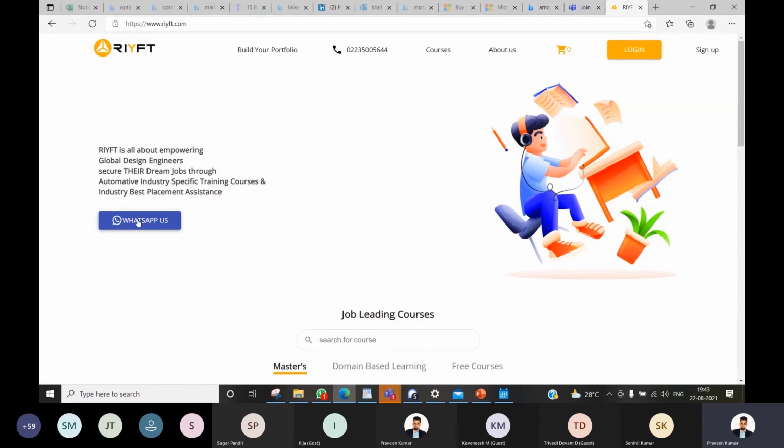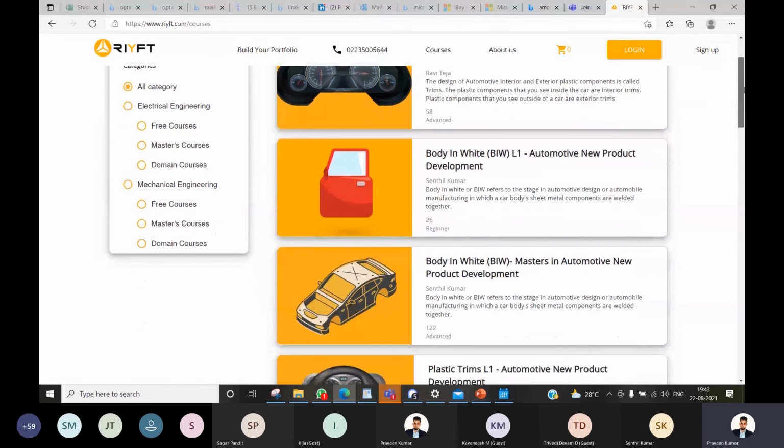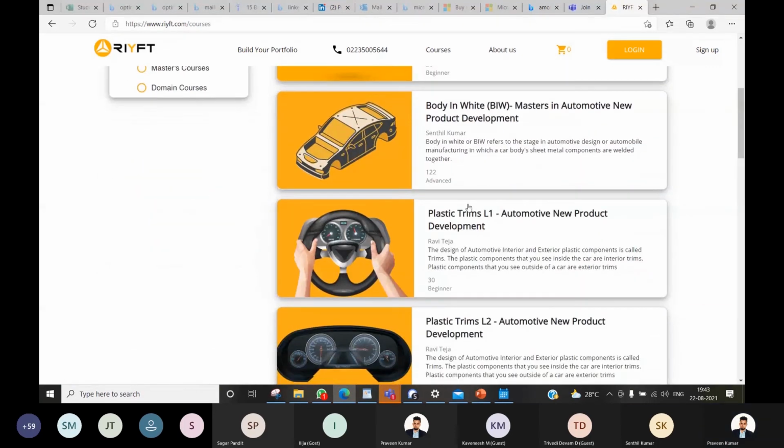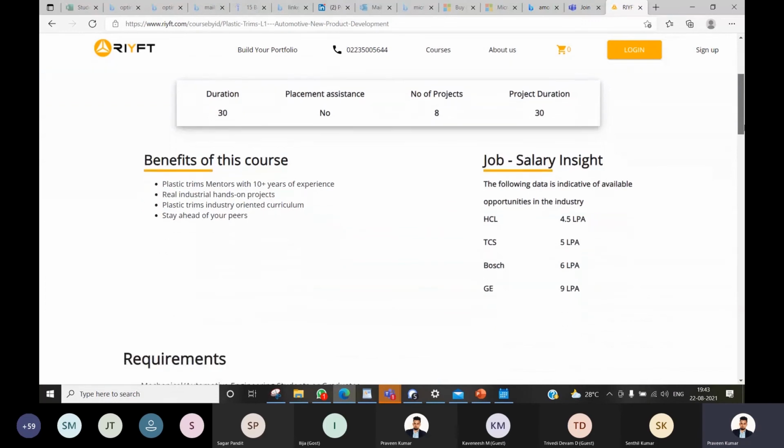So normally our training methodology will be, see, when I was talking about plastic trims, it's clearly mentioned what the duration of the program is.